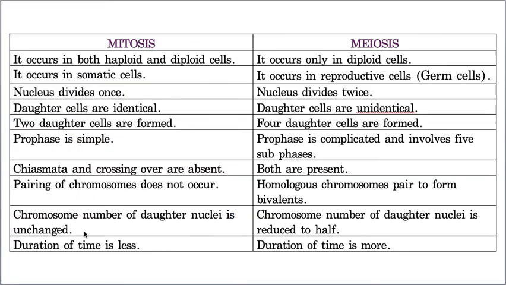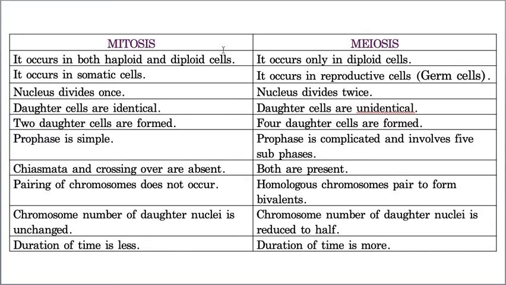Now the last topic with meiosis, and also the whole chapter I am going to finish, is the difference between mitosis and meiosis. Mitosis takes place both in haploid cells and also diploid cells. See, meiosis 2 is taking place in haploid cells only. Mitosis also takes place in diploid cells, whereas meiosis takes place only in diploid cells.